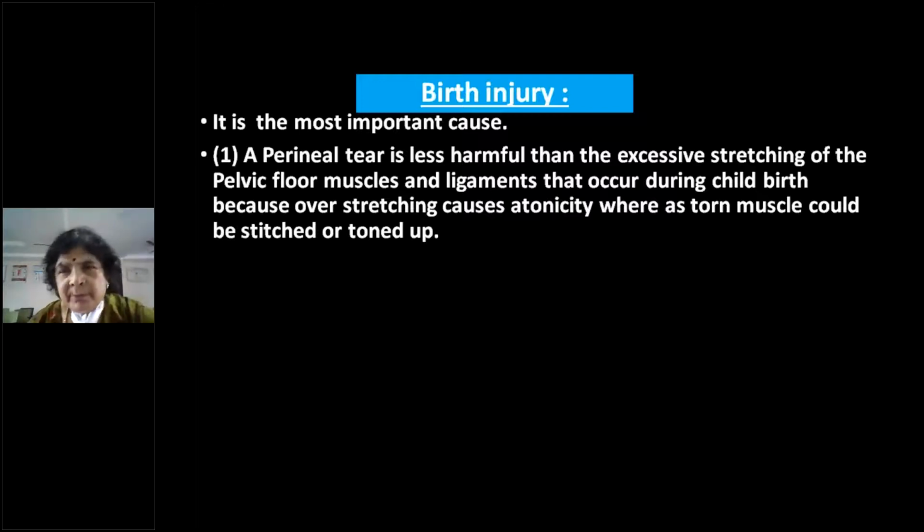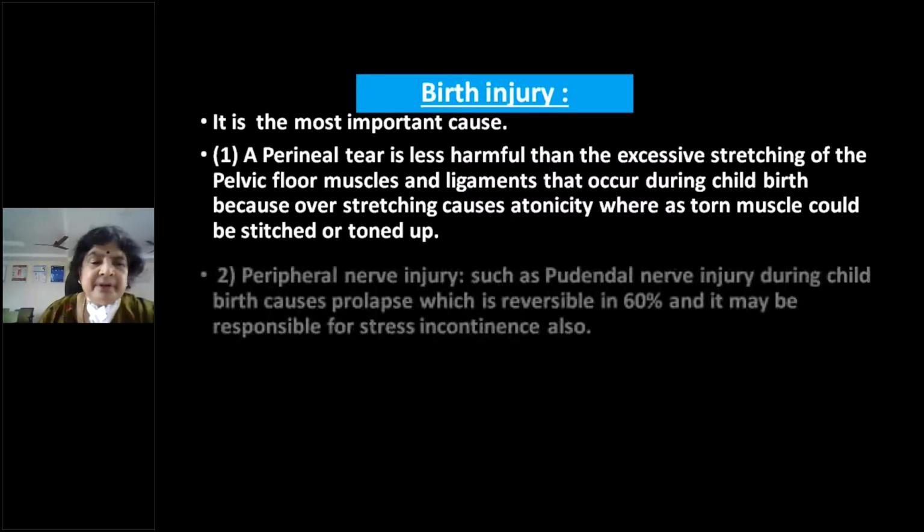Or even if there is a spontaneous case, supposing the patient has delivered even before you started attending on her, and it has led to a first degree or second degree perineal tear, it is okay if you have sutured it well. But if the patient delivers with excessive stretching of all the supports of the muscle, those are unrecognized injuries to the uterine supports, and those are the ones which will cause weakening of the supports and later on prolapse of the uterus. So a spontaneous perineal tear, or a neatly done episiotomy, is less harmful when compared to unrecognized injuries to the pelvic supports, muscles and ligaments, right?